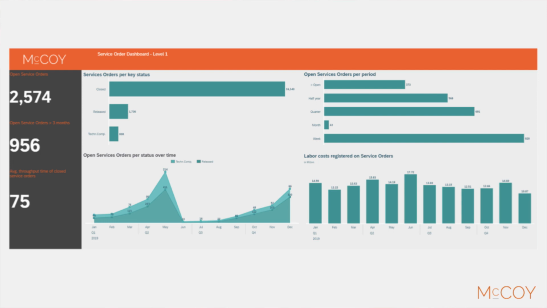On the right, we see the open service orders per period. This provides an overview on how many orders are open for how long. For example, we see that 373 service orders are longer open than a week. On the left below, we see the open service orders per status over time. You see a peak in May and want to know what caused this peak. On the right below, you see the labor cost registered on service orders. This provides an overview of hours registered on service orders.